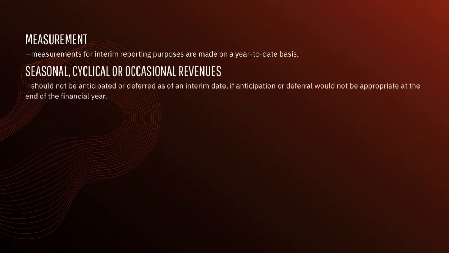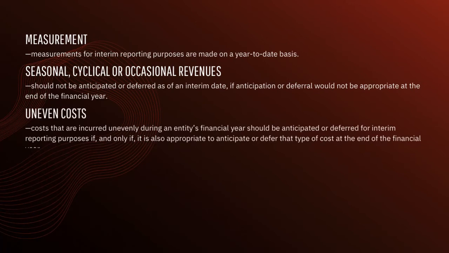Seasonal, cyclical, or occasional revenue received shall not be anticipated or deferred as of an interim date if anticipation or deferral would not be appropriate at the end of the entity's reporting period. Costs that are incurred unevenly during an entity's financial year shall be anticipated or deferred for interim purposes only if it is also appropriate to anticipate or defer that type of cost at the end of the financial year.